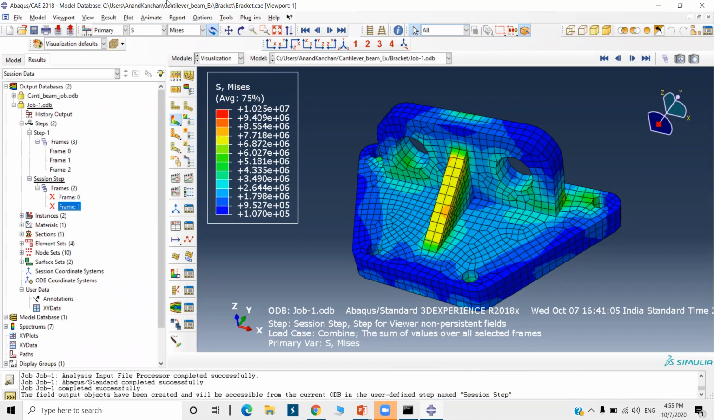Next is ANSYS or Abaqus, which interface is easy to understand and learn? That depends on the user. We cannot say this is easy or that is easy. And I think Abaqus is easier.